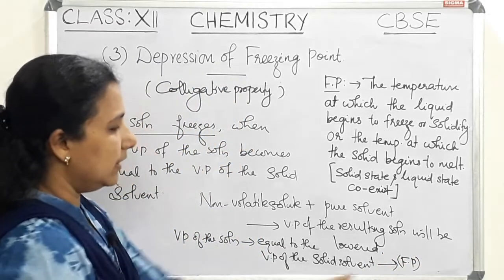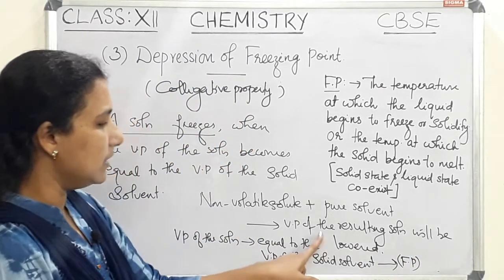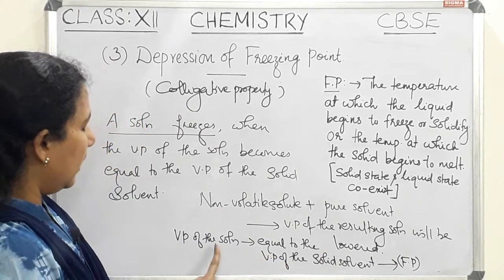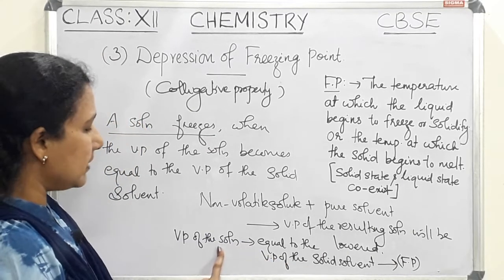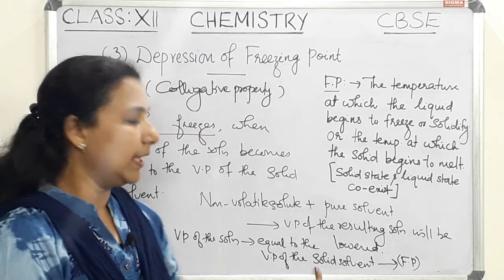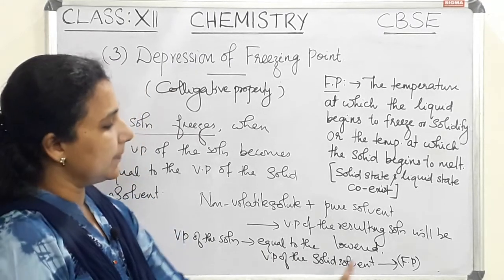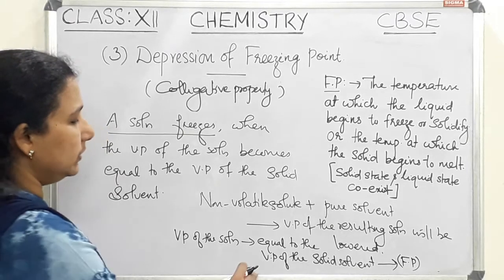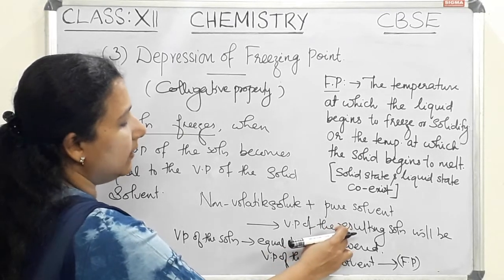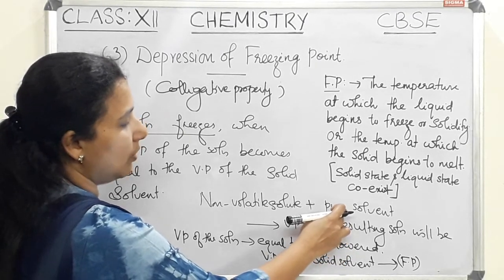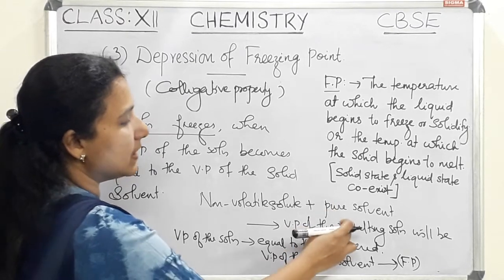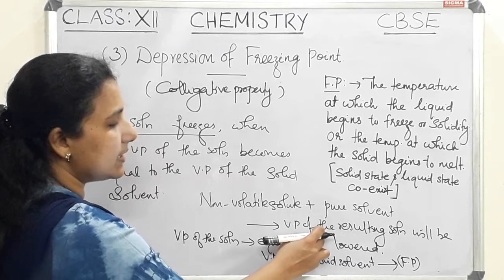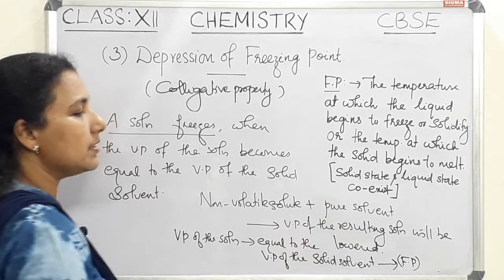So the freezing point of this solution is where the vapor pressure of the solution becomes equal to the vapor pressure of the solid solvent. We know that the vapor pressure of the resulting solution is lower than that of the pure solvent.